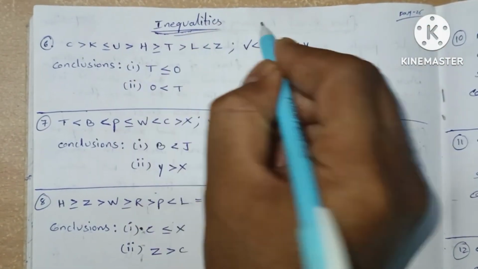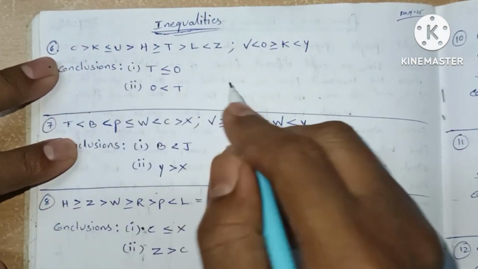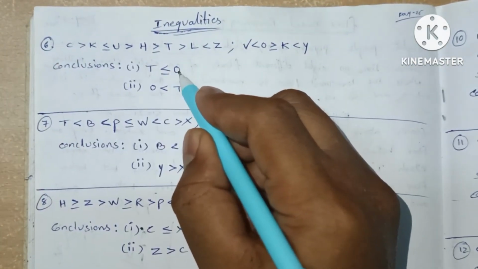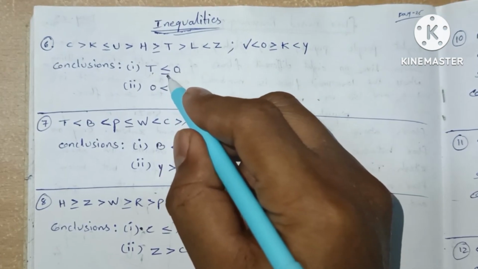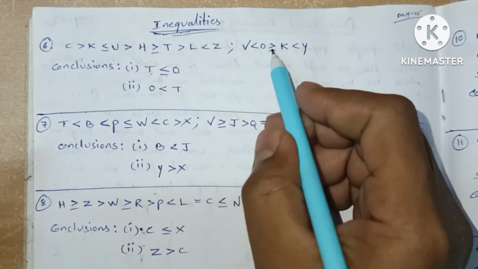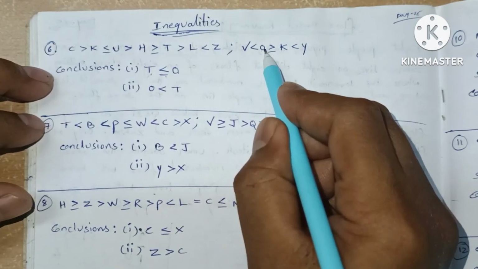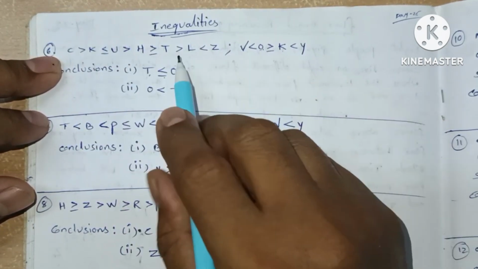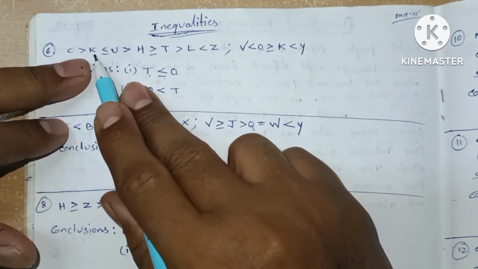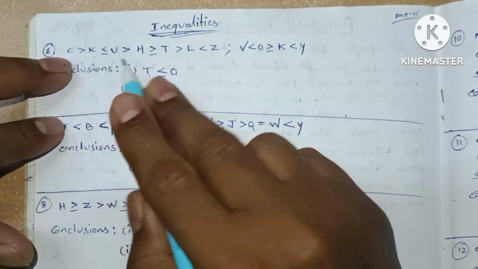Now we are going to see inequalities questions. Let's solve directly with conclusions. Conclusion 1. O to T, with equal to everywhere. Here it is O. O to V is possible and there is no V here. O to K is possible and K is here. From K it is not going anywhere.